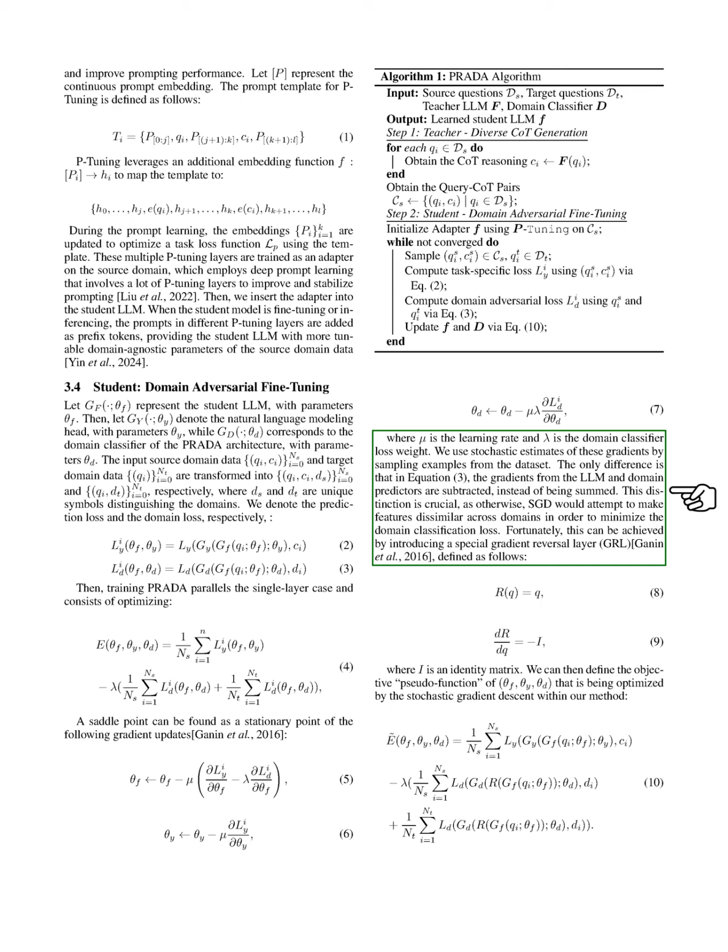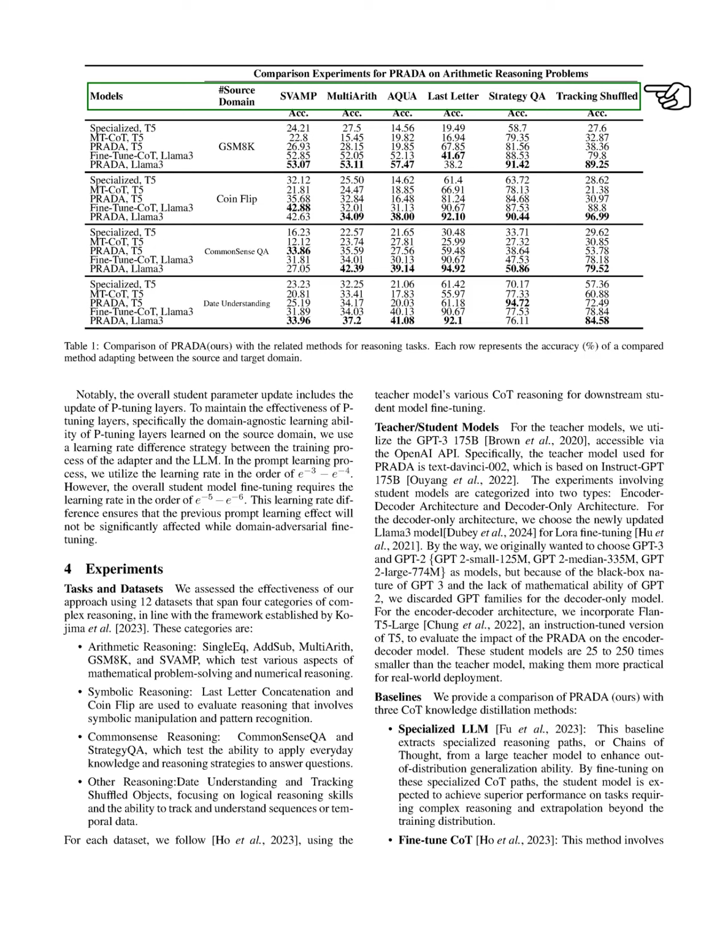A key aspect of our approach is the introduction of a gradient reversal layer, which helps ensure that features remain distinct across domains. We also define an objective function that we optimize using stochastic gradient descent. To maintain the effectiveness of the p-tuning layers, we apply different learning rates during the training of the adapter and the overall model. This strategy ensures that the learning from the prompt process is preserved while we conduct domain adversarial fine-tuning.